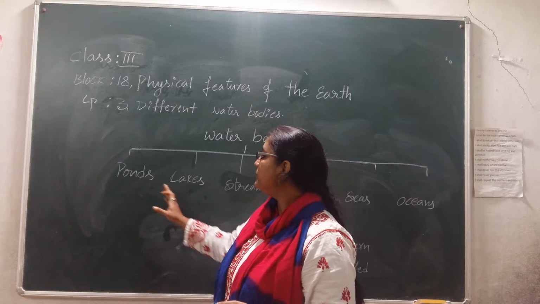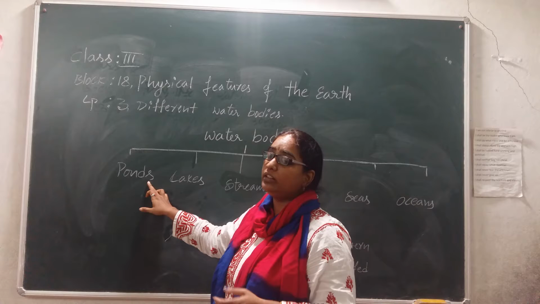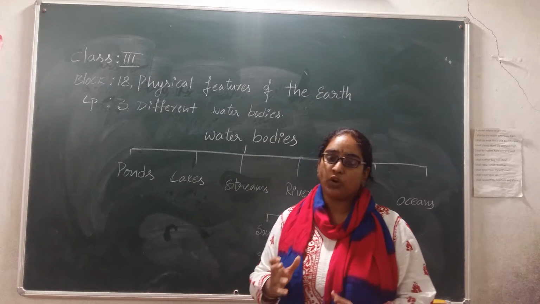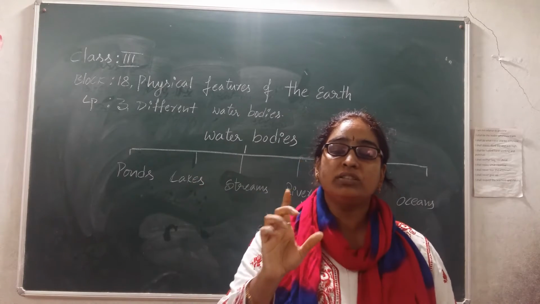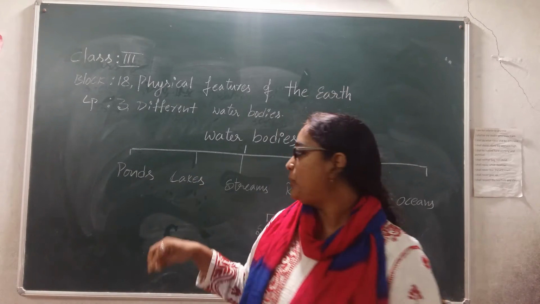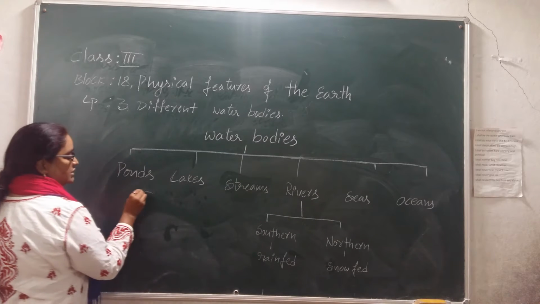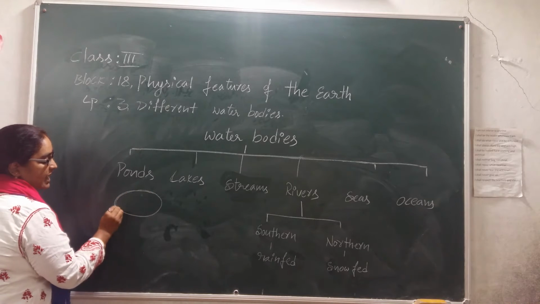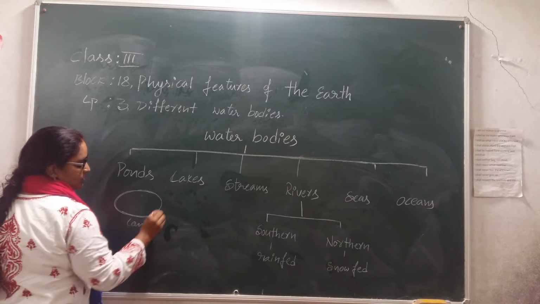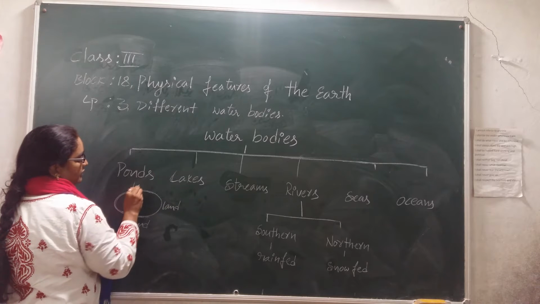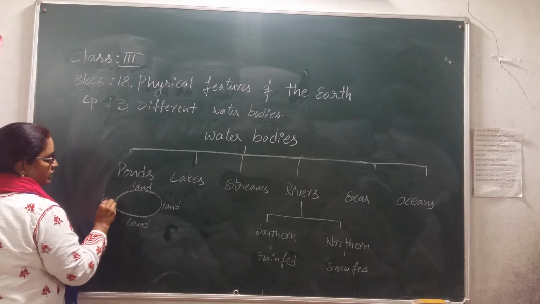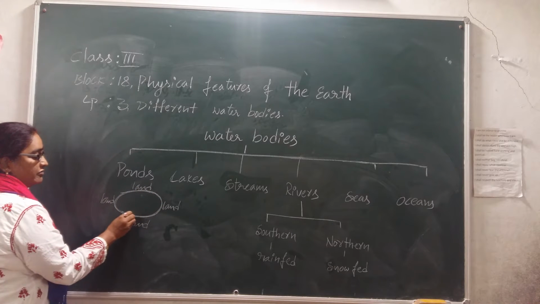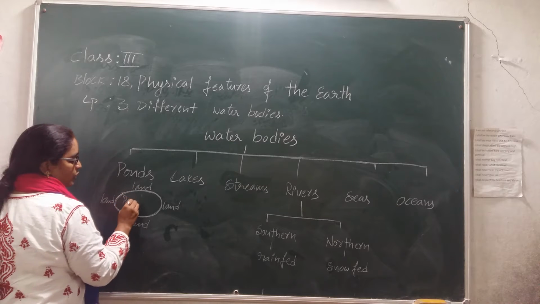So what makes the difference between ponds and lakes? How can we call this water body a pond but not a lake? A pond is a small fresh water body which is surrounded on four sides by land. If any water body has fresh water in it and is covered on four sides by land, we call it a pond.